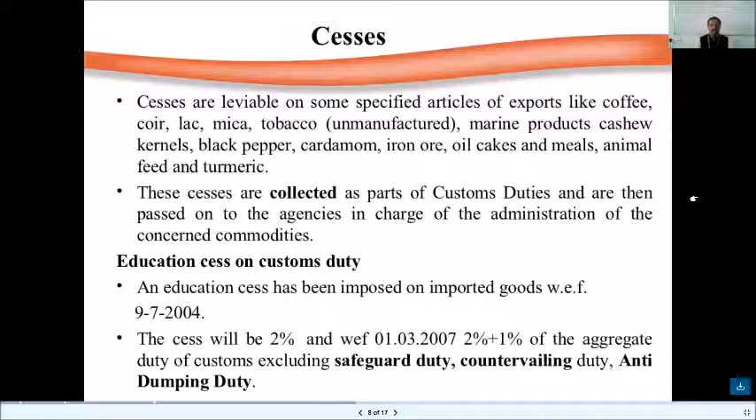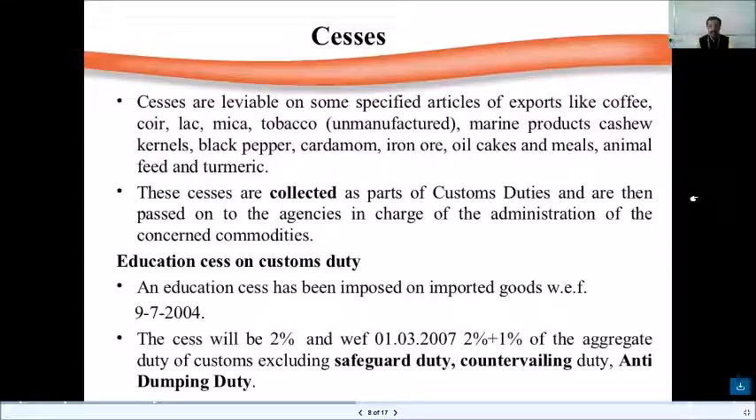So we need to know the cess now. Cesses are leviable on some specified articles of export like coffee, coir, lac, mica, tobacco unmanufactured, marine products, cashew kernels, black pepper, cardamom, iron ore, oil cakes and meals, animal feed, and turmeric. These cesses are collected as part of customs duty and are then passed on to the agencies in charge of the administration of the concerned commodities.